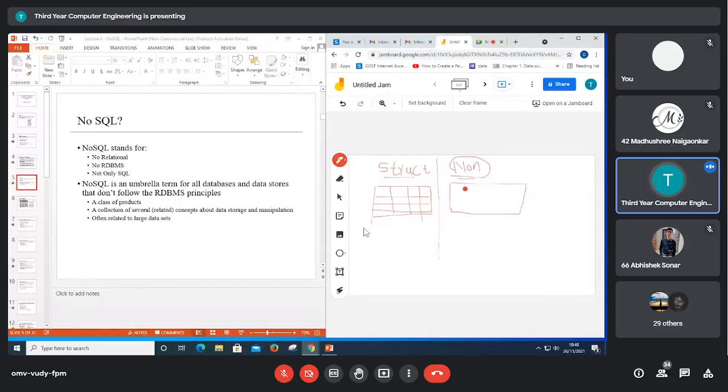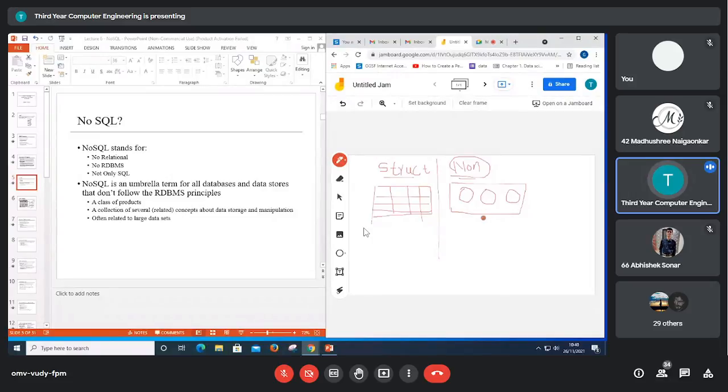Suppose we take an example, let's say a hospital management system. This is the patient, this is the doctor, and these are the machines in the hospital, and they are interacting with each other, but the sequence is not unique. If I am discussing with the patient in my own way, another doctor will discuss with that patient in their own way. So different types of data will be generated.